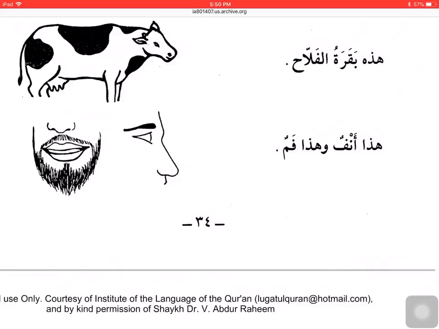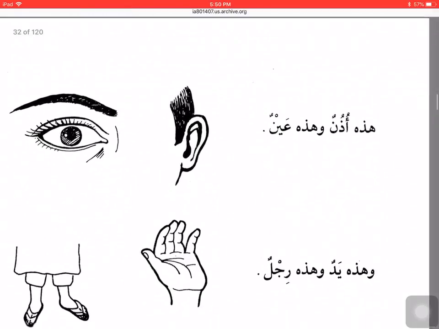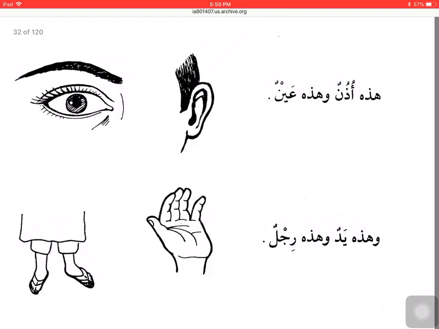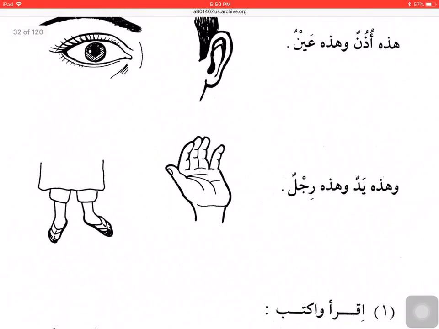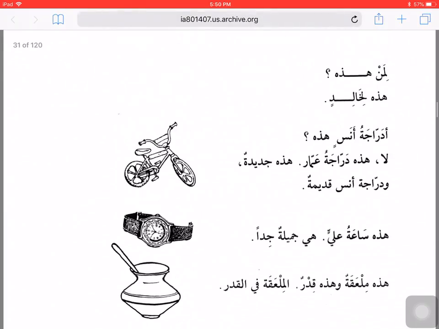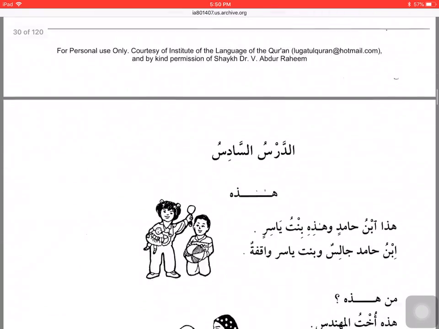هذا أنف وهذا فم. This is a nose and this is a mouth. هذه أذن وهذه عين. This is an ear and this is an eye. وهذه يد وهذه رجل. And this is a hand and this is a leg. So Alhamdulillah, I just quickly read this whole chapter.